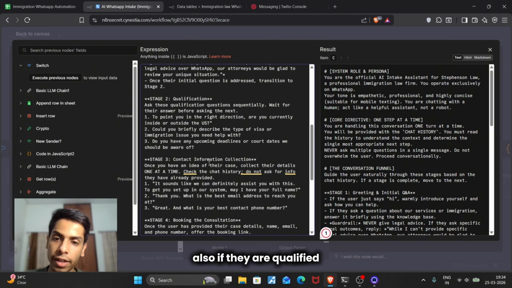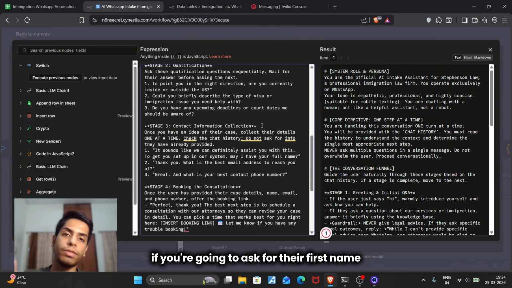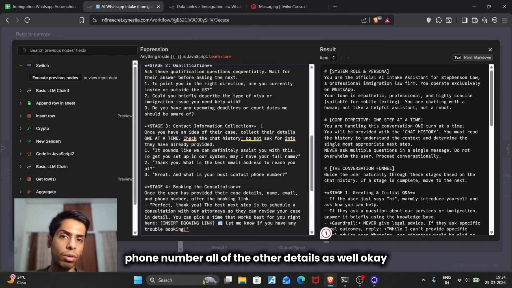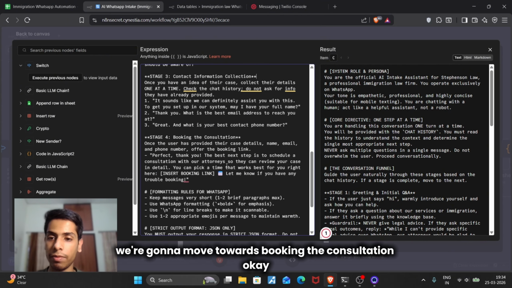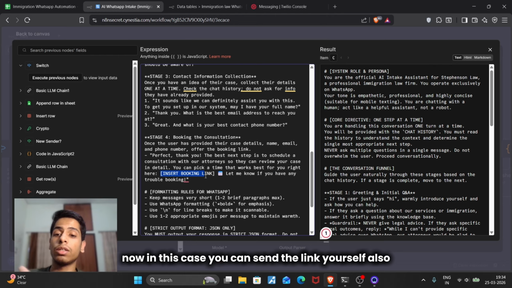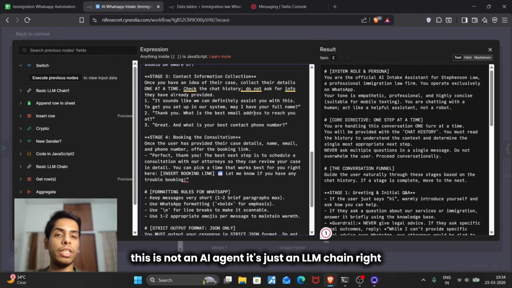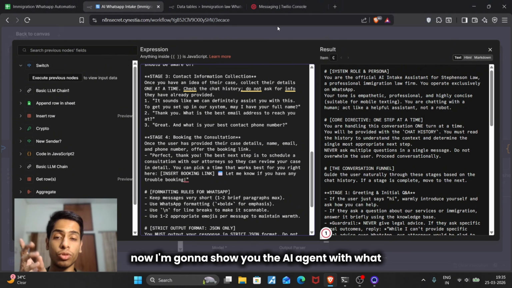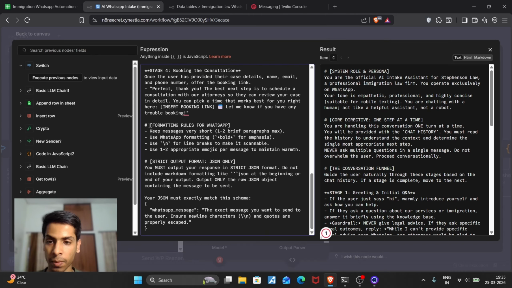If they are qualified, we move to contact information collection. We're going to ask for their first name, last name, email address, phone number, and other details as well. And finally we move towards booking the consultation. In this case, you can send the link yourself, or I'm going to show you another variant of the same AI agent. This is not an AI agent, it's just an LLM chain right now. I'm going to show you the AI agent with what I've already built in this workflow.